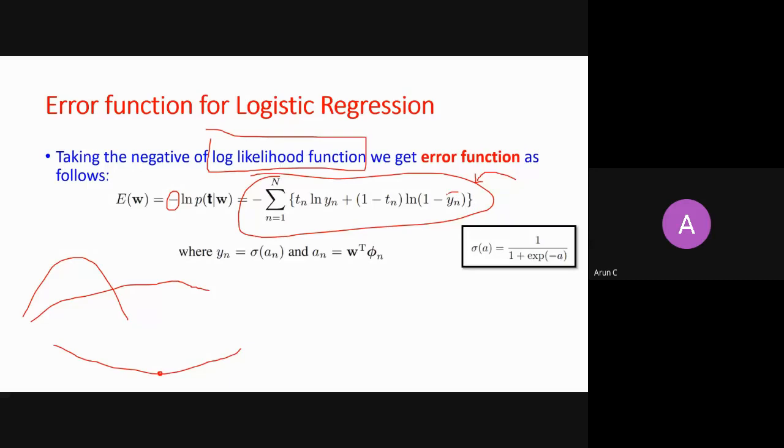So the probability of PC1 is a sigmoid of A, and it is written as W transpose X, right? So here this A in this sigmoid is nothing but W transpose X. Right? So this is W. You want to maximize this expression with respect to this W, which is in this form, right? So let's do it.